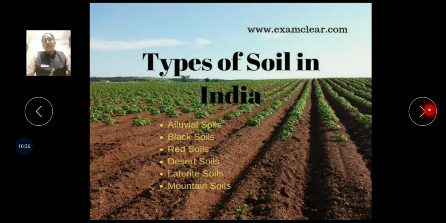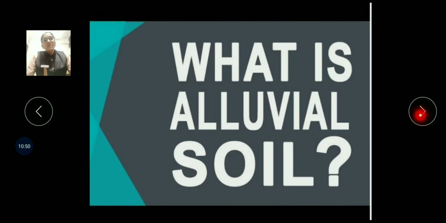In total we have 6 types of soil in India: alluvial soil, black soil, red soil, desert soil, laterite soil and mountain soil. Today the first soil we are going to study is alluvial soil, and the rest of the soils we are going to study in the next lecture. Today we will only study alluvial soil.